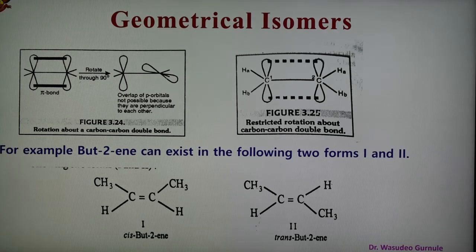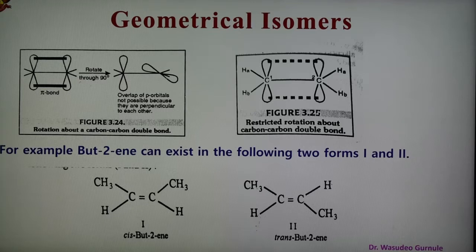In the case of geometrical isomers, the double bond is very important. When there is a double bond in an organic compound, one bond is a sigma bond and the other is a pi bond. The pi bond is formed by sidewise overlapping of the unhybridized p orbitals of the two carbon atoms above and below the plane of the carbon atoms.